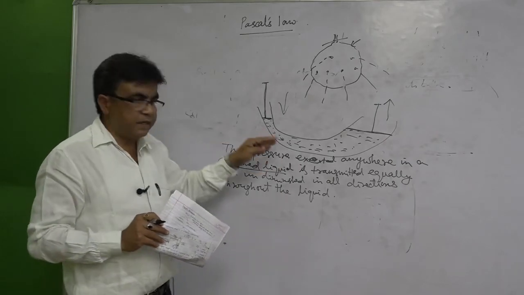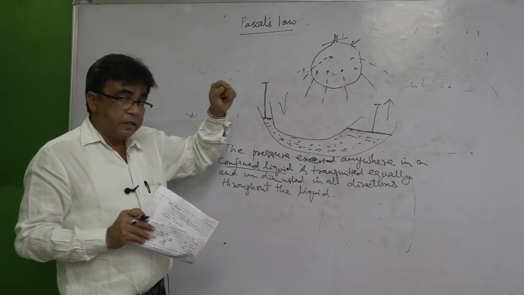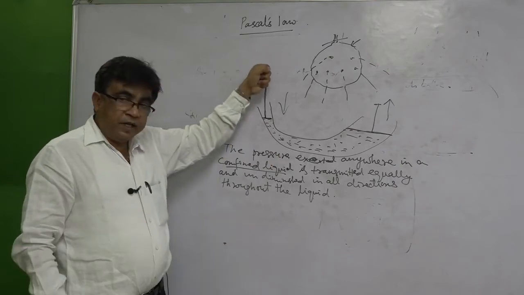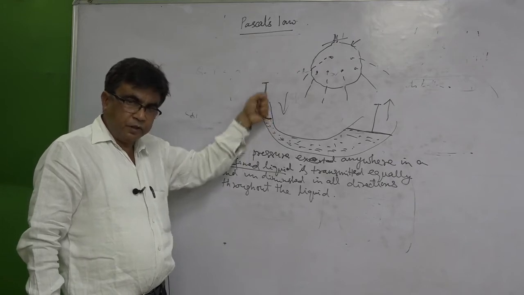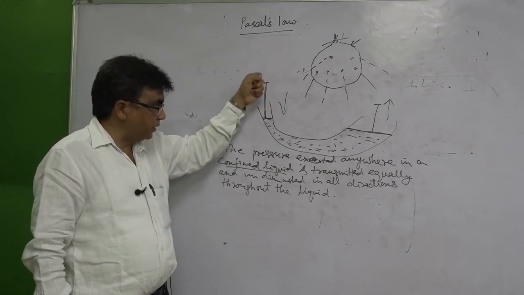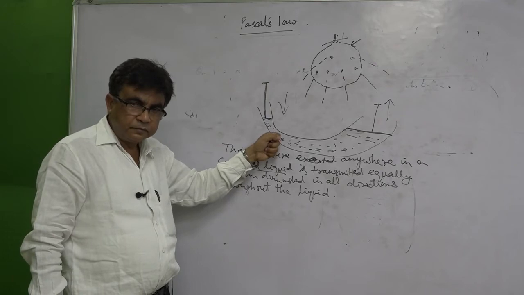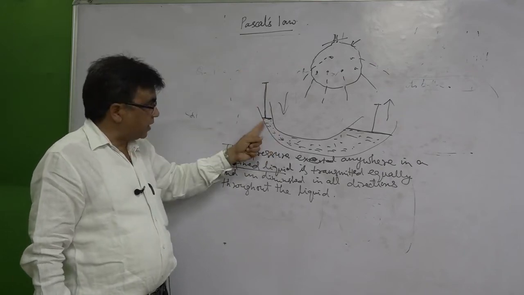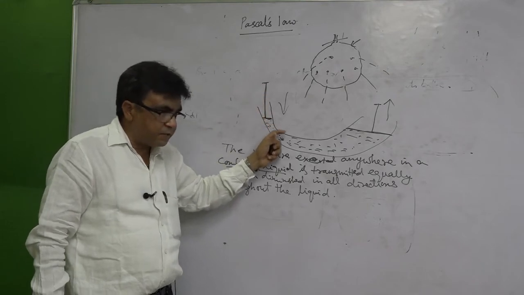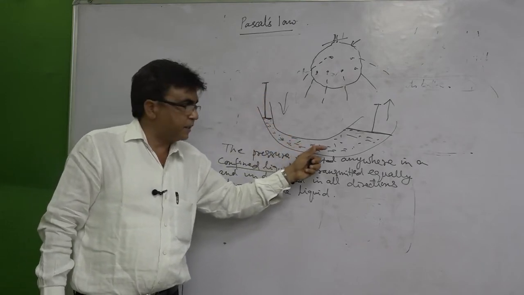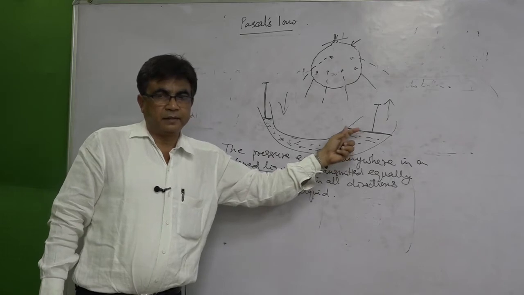Similarly, in this case also, we are pushing this piston down. The pressure we have created here is transmitted equally without getting diminished, and it comes up to here.